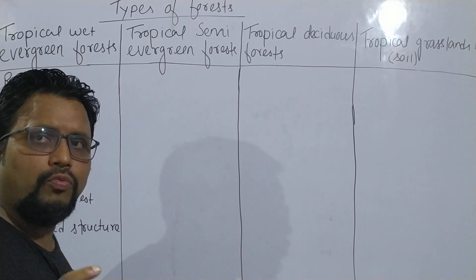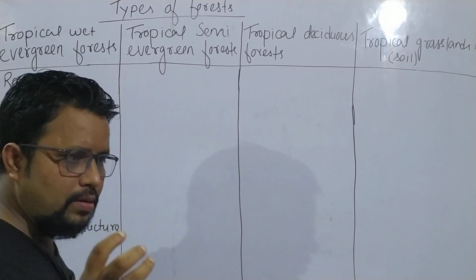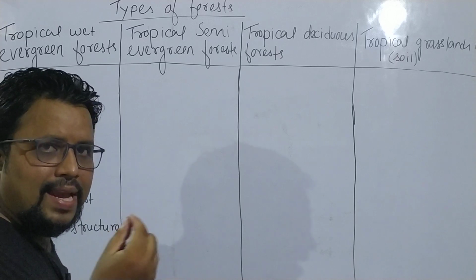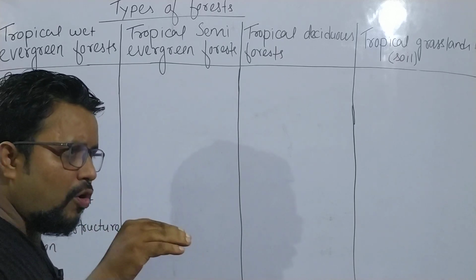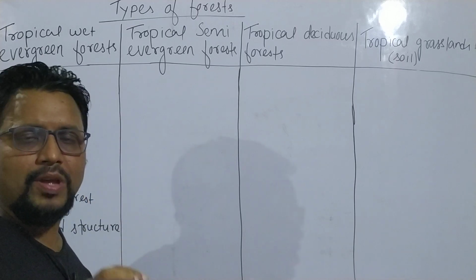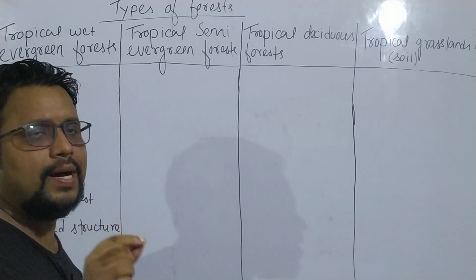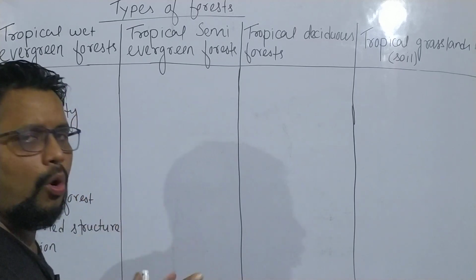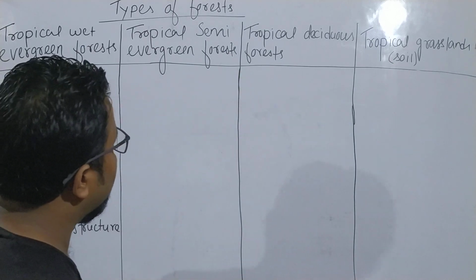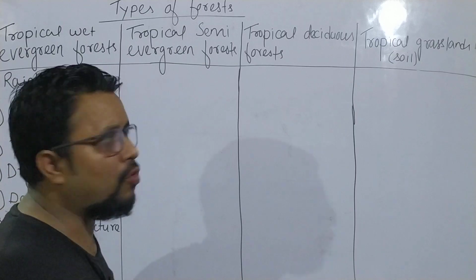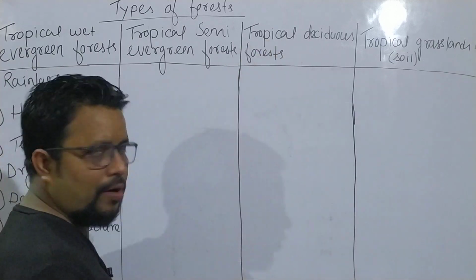If out of water and sunlight, anyone is not received by the trees for some period of the year, then those categories of trees fall under deciduous forest.